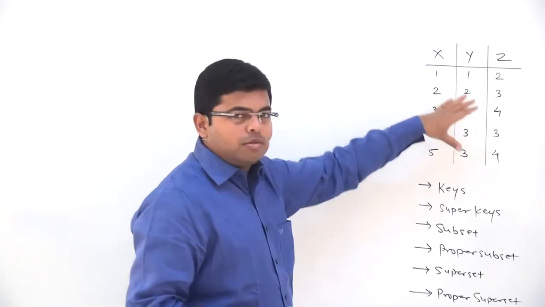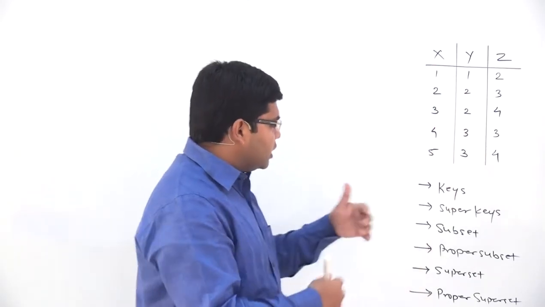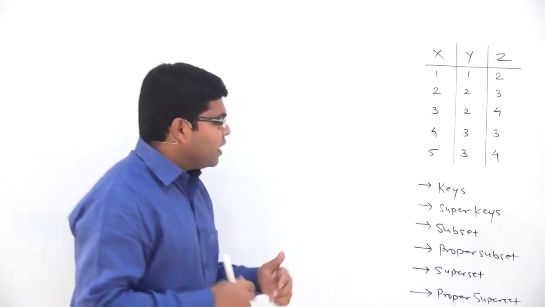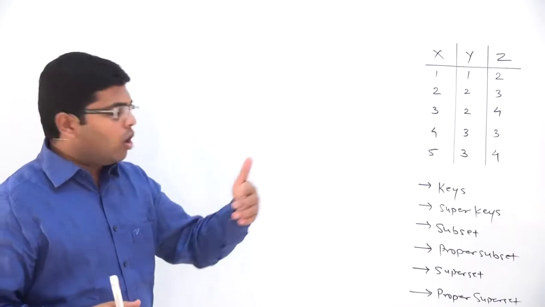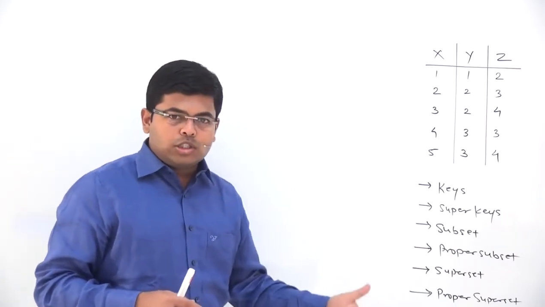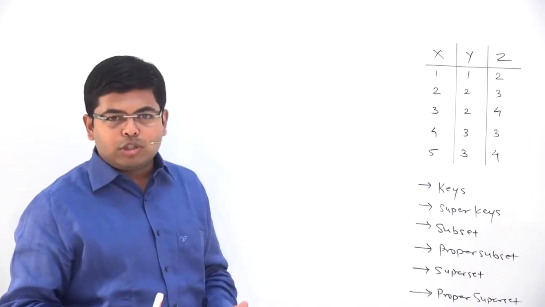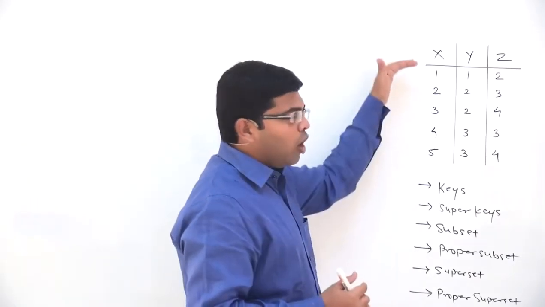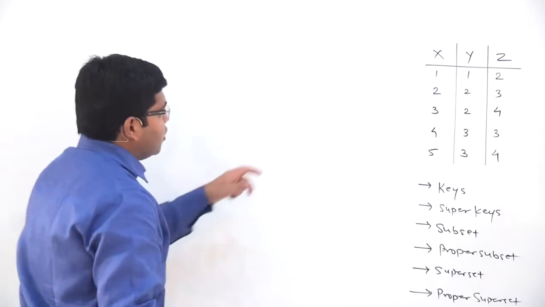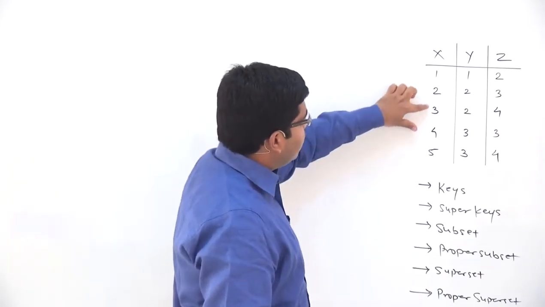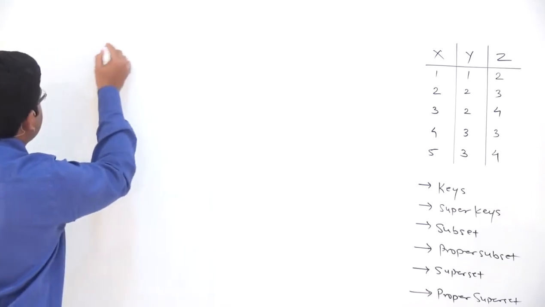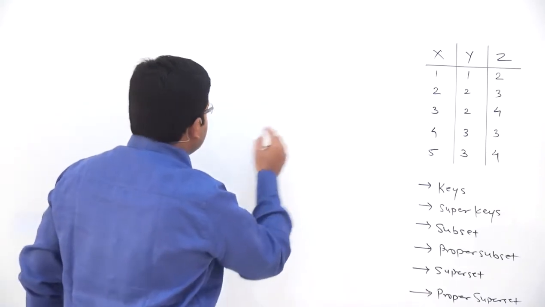We will take all possible keys, then we will determine the subset and superset relationship between all the keys, and then we will try to determine which set of attributes is a key and which set of attributes is a super key. So first of all, let us start determining all possible keys. You can see that x alone, all the values are different, therefore x alone will be a key. So the first key that we obtain here is x.